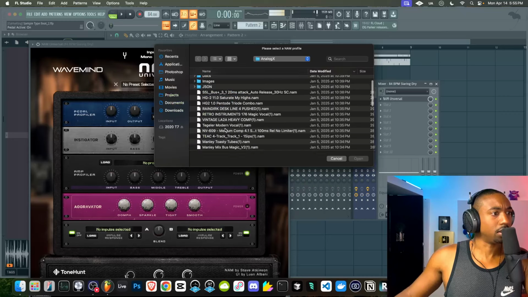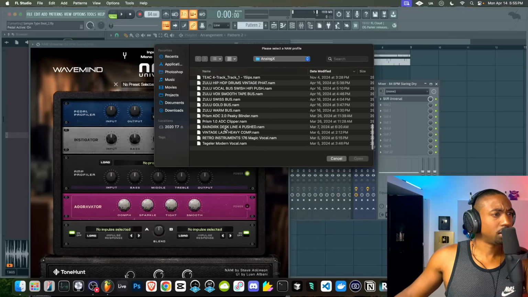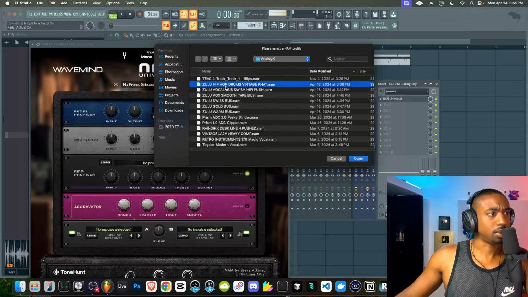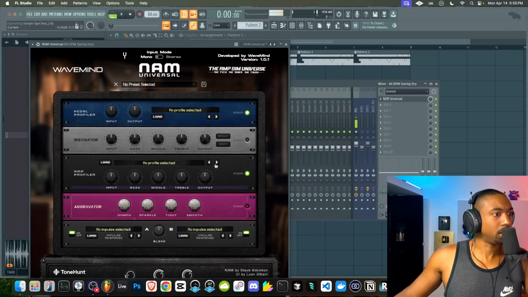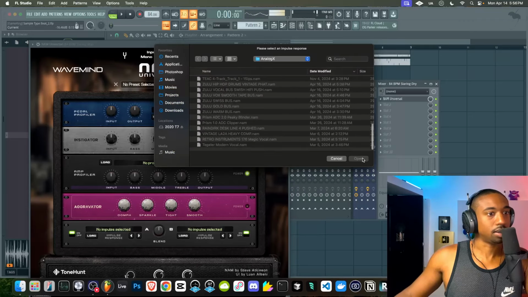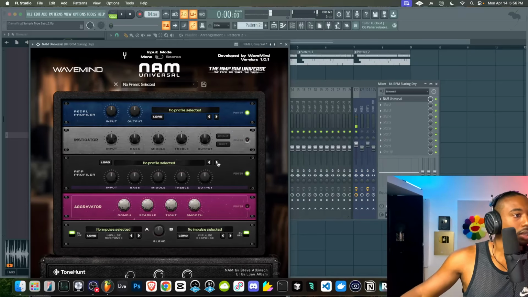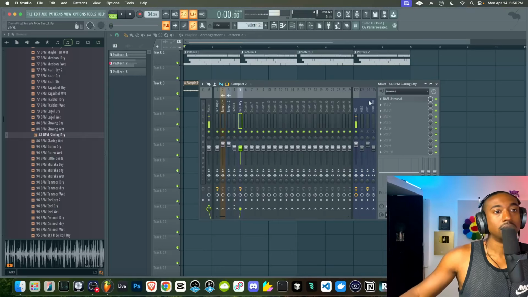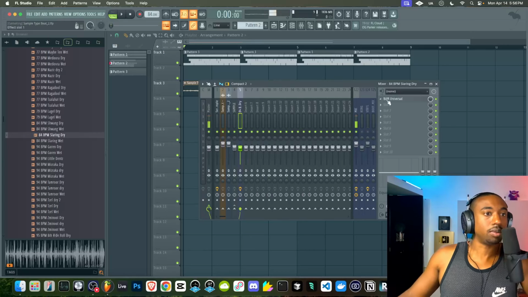Let's do the amp modeler. Zulu. Again, today is one of those days. Stuff is just acting weird. Let's do this again. All right, this is clearly not working. It's not even loading the actual NAM profiles. So basically, you guys want to look for a plugin that can handle a stereo version of that.